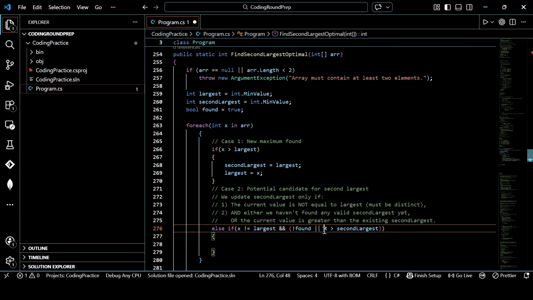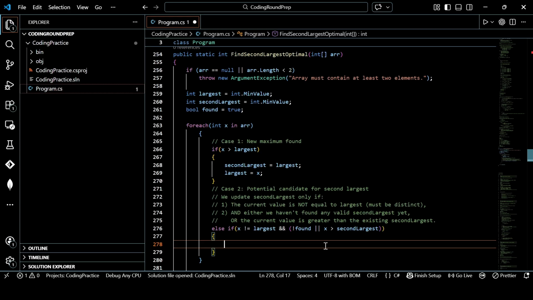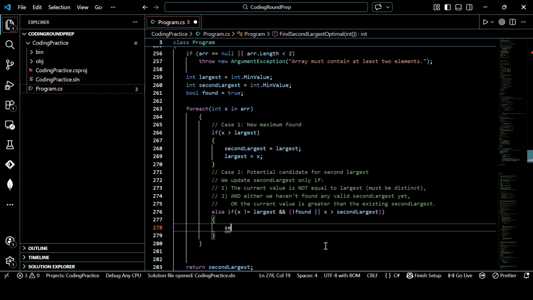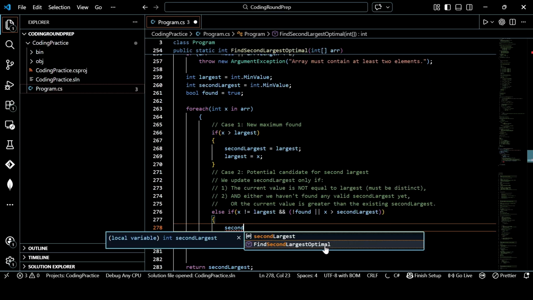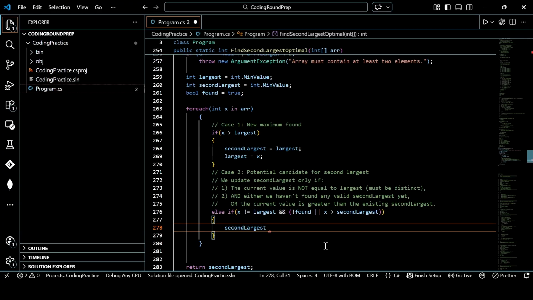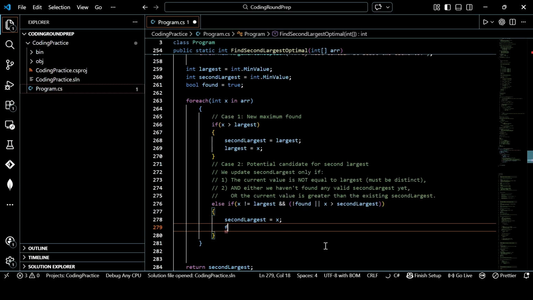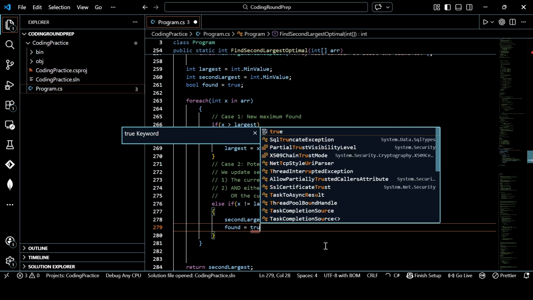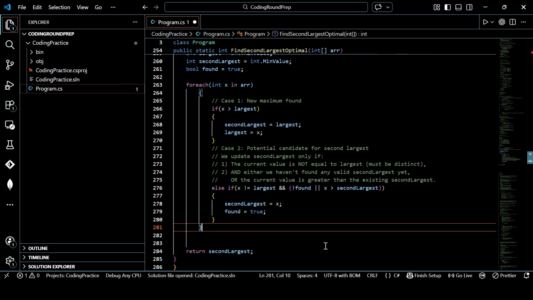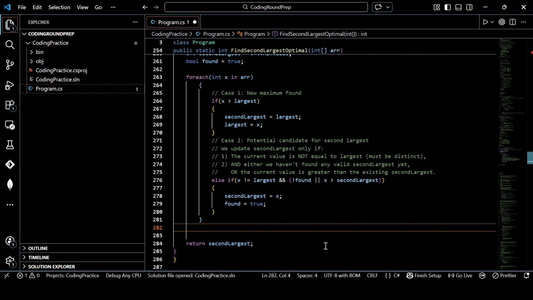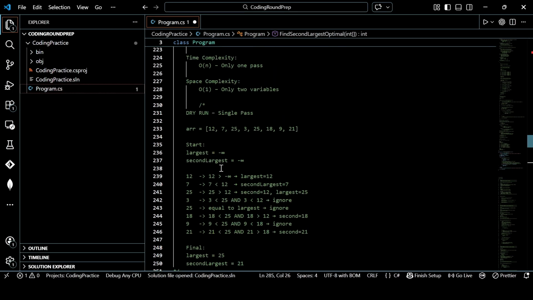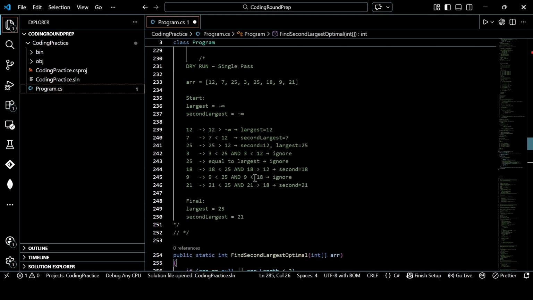Or x is greater than second largest. Now we have found a value which is greater than second largest, but it is not equal to largest. Then here we will update the second largest value with this x, and we will turn found to true. Okay. Now we can return the second largest. Since we found that second largest, we'll return it.